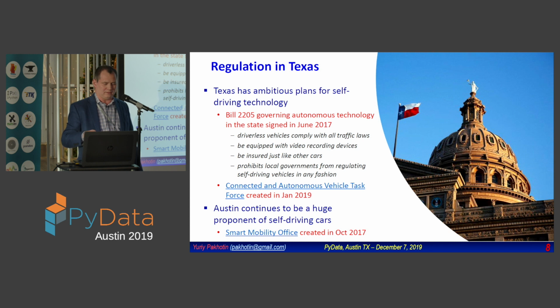I learned myself that this law prohibits local governments from regulating self-driving vehicles in any fashion. So the local community cannot prohibit you from driving your autonomous vehicle in their community.